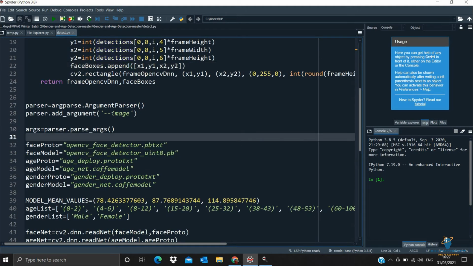We also have two different types of file, that is the prototext file and the caffe model file.